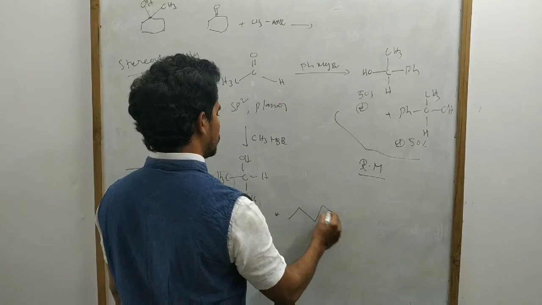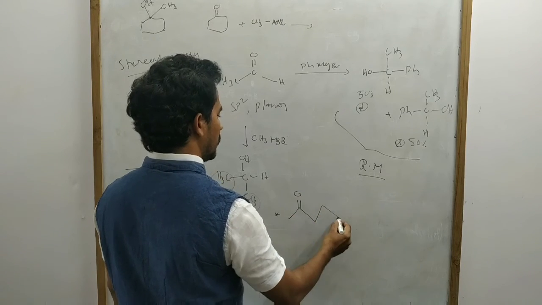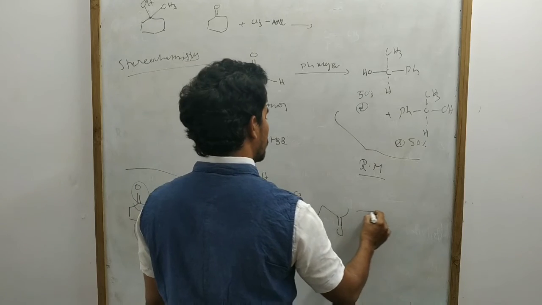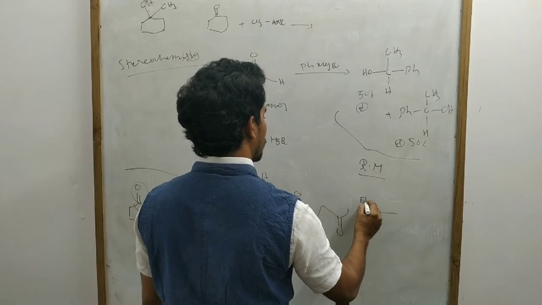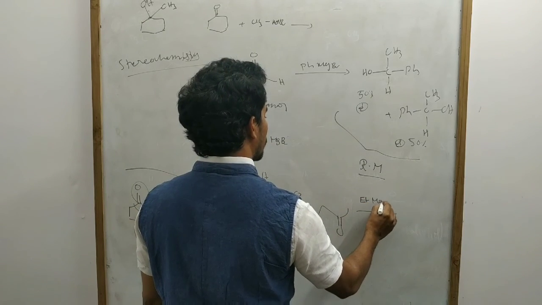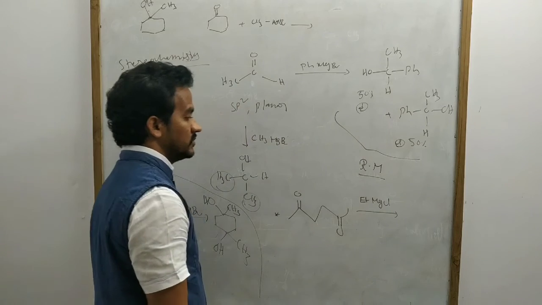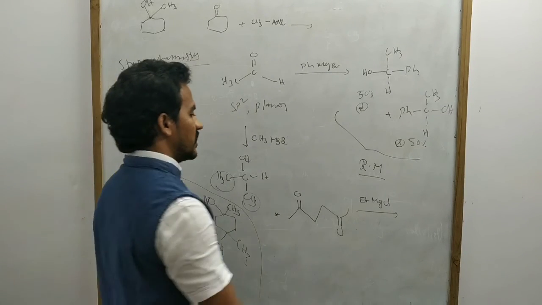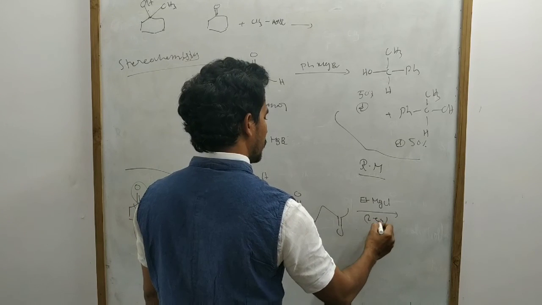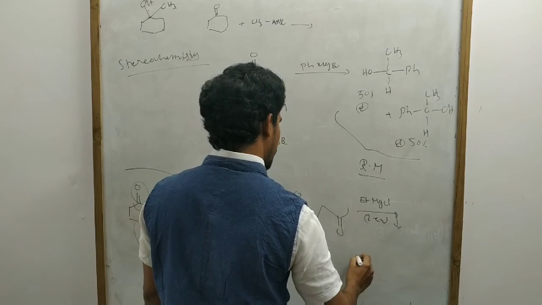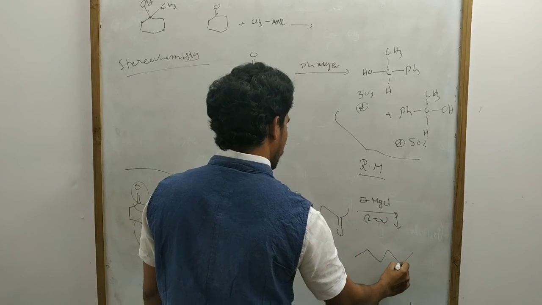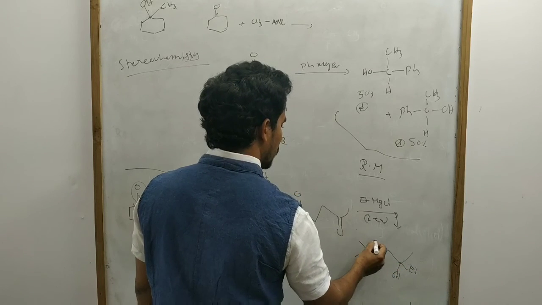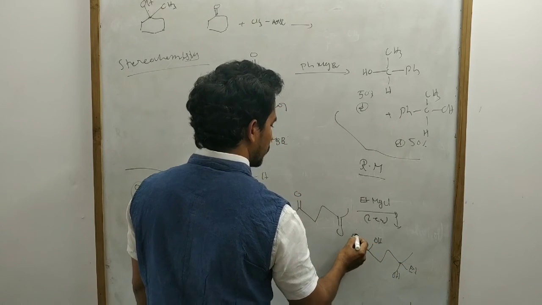Now some advanced level: a C=O compound with methyl, treated with ethyl magnesium chloride, two equivalents. Then the product has OH and ethyl groups.